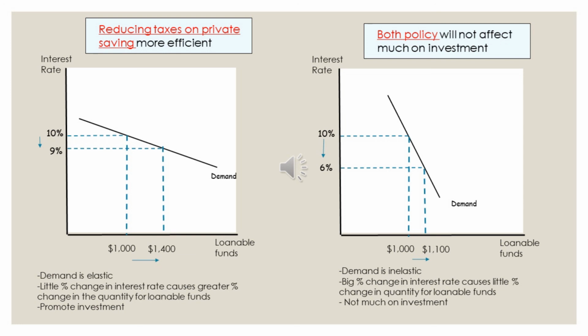As a result, the policy of reducing taxes on private saving has only a little effect on promoting investment. To conclude, as we have mentioned before, the policy of reducing the government budget deficit cannot actually increase investment, so both policies cannot promote investment under an inelastic demand for investment.